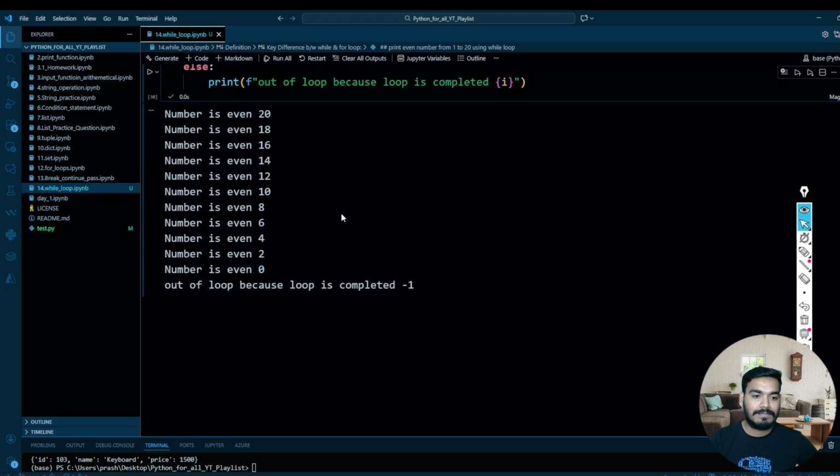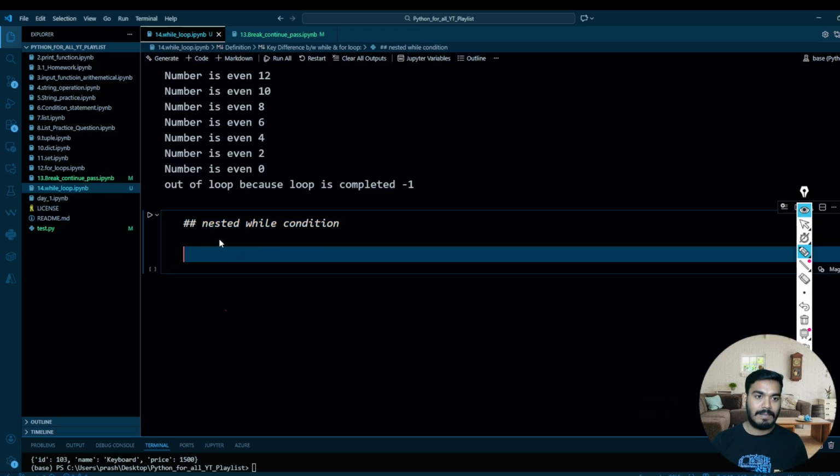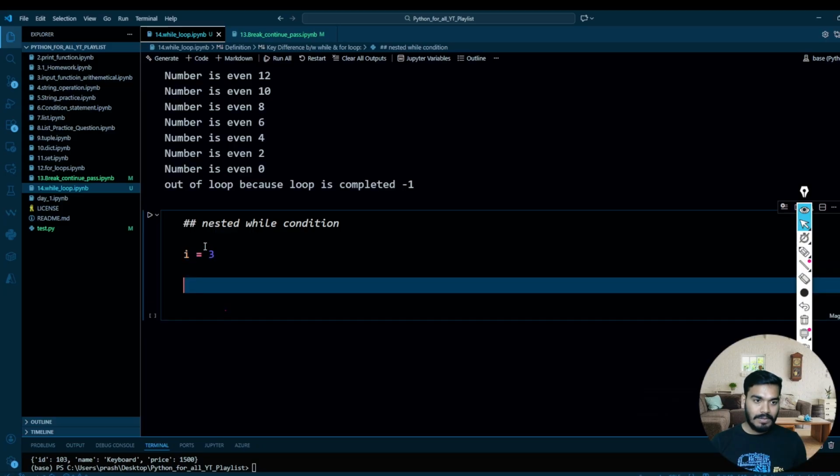Okay, now let's try to understand the nested while condition. Nested while condition over here. Write over here i equal to 3. Okay, then while i is less than or equal to 0, or is greater than or equal to 1.